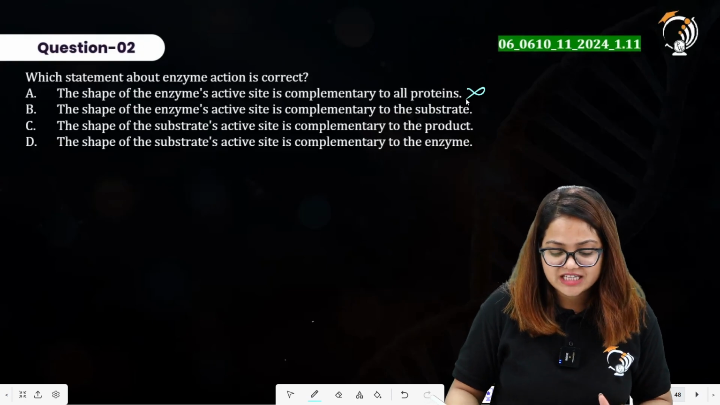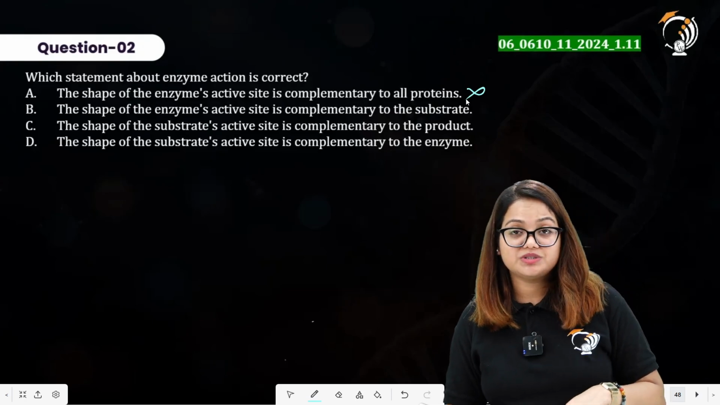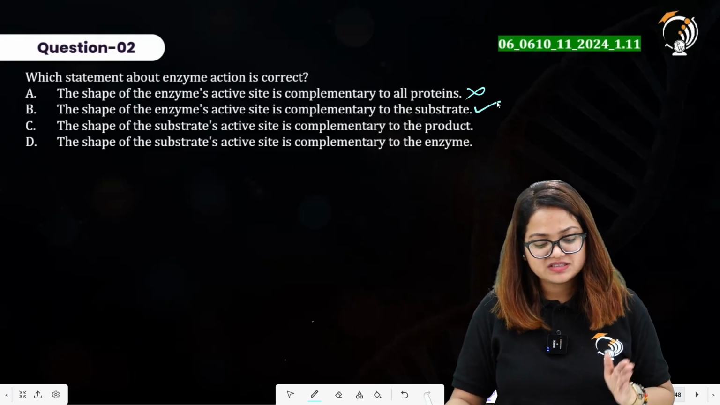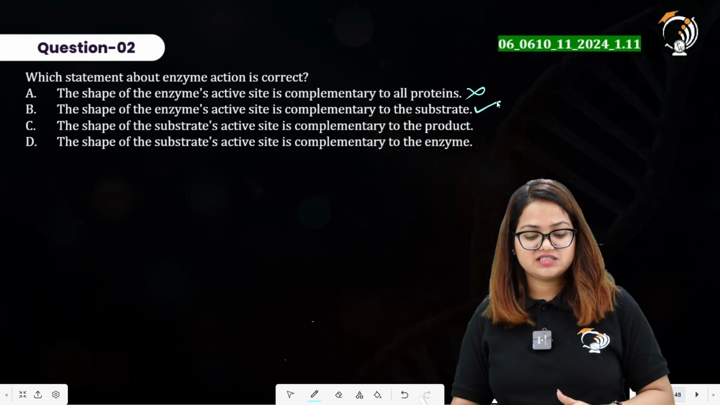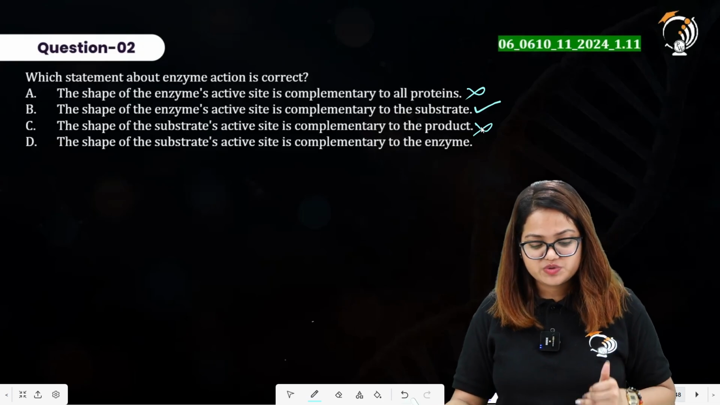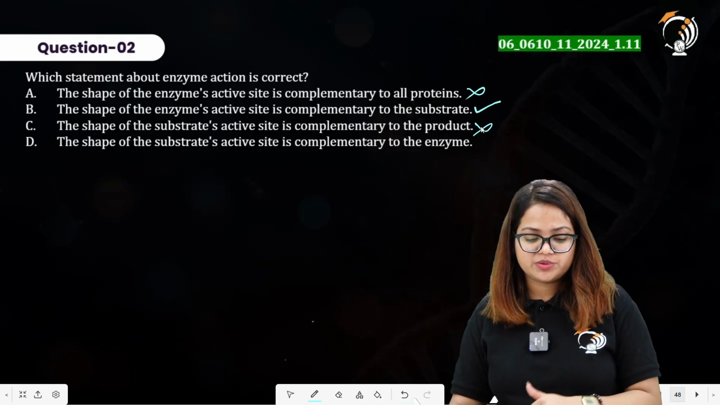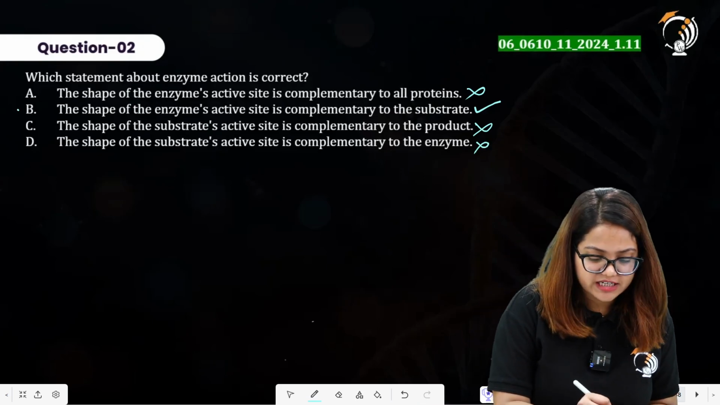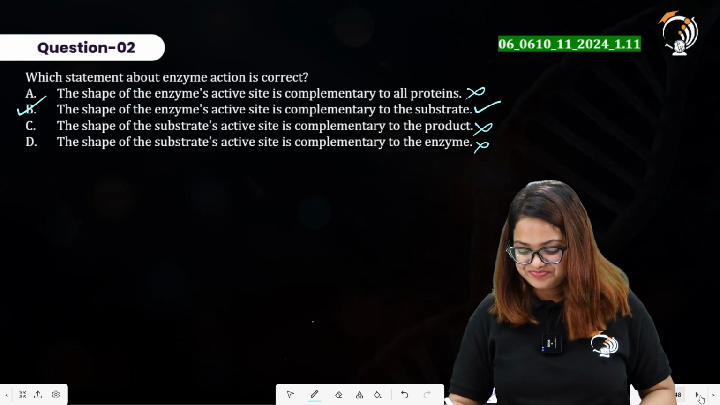The shape of the enzyme active site is complementary to the substrate. Now this is the true statement. The shape of the substrate active site is complementary to the enzyme. The substrate does not have an active site. Again, statement B here is the right answer.